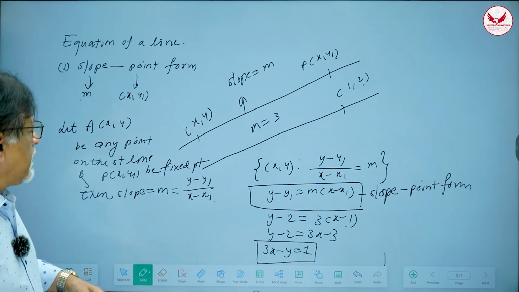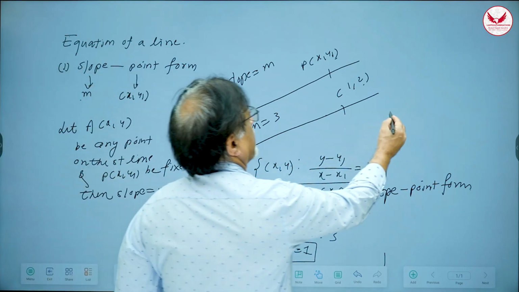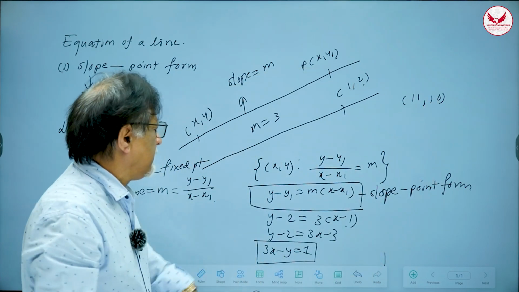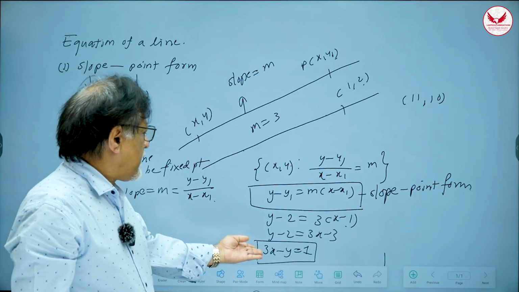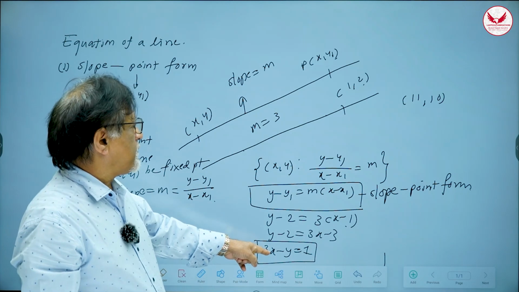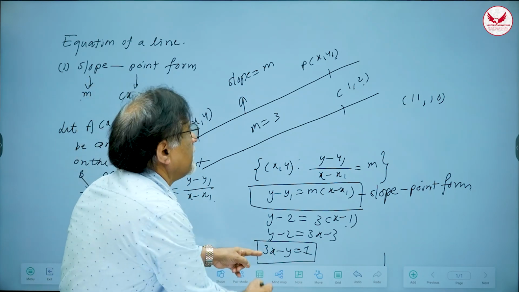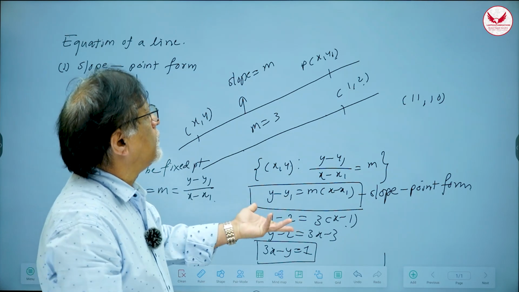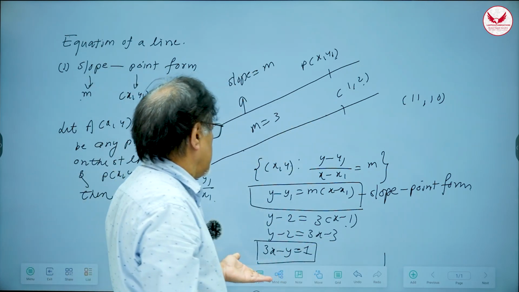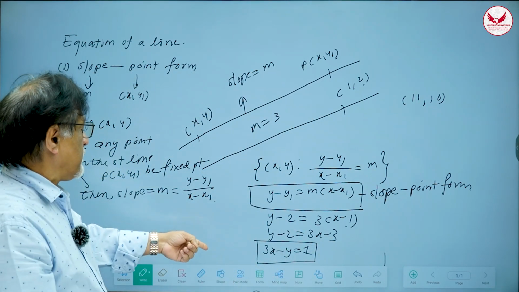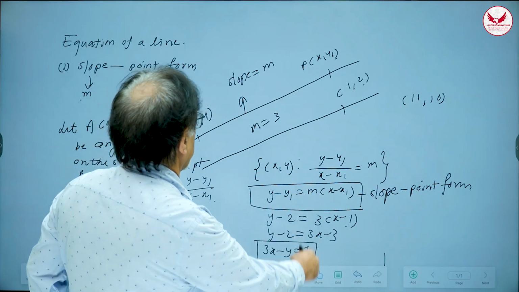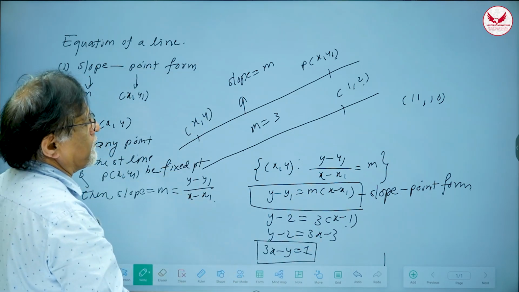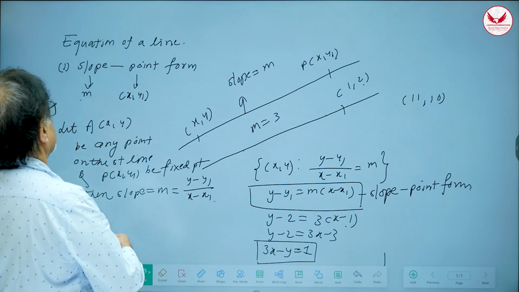So suppose I ask you, find out whether 11, 10, whether this point lies on this line, you have to check that. Try to put it here. So what is the value of x? 11. So this will be 33. Minus 10, correct? 33 minus 10, is it 1? No. Therefore, this point is not a member. But if it satisfies, then it's a member, right? So therefore, remember one thing, this is the equation of straight line. And this is called the slope point form of equation of straight line, okay?